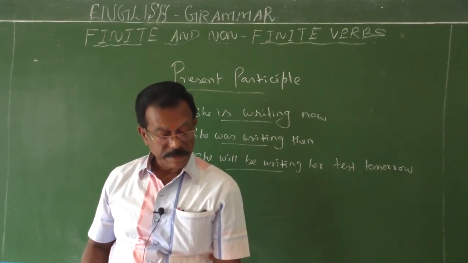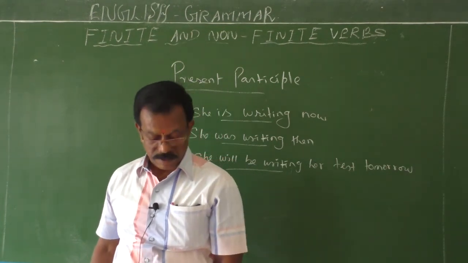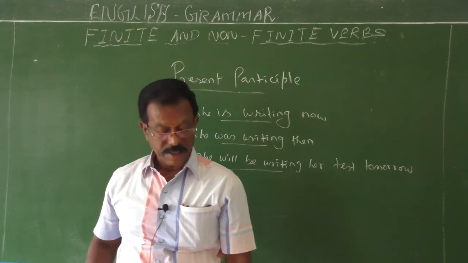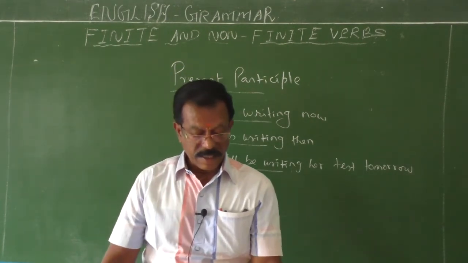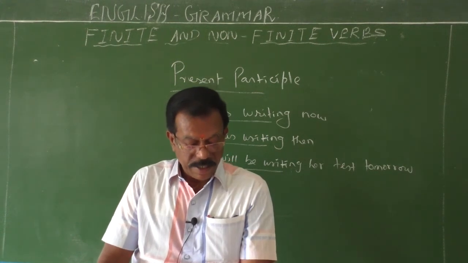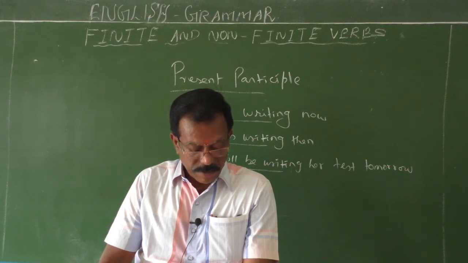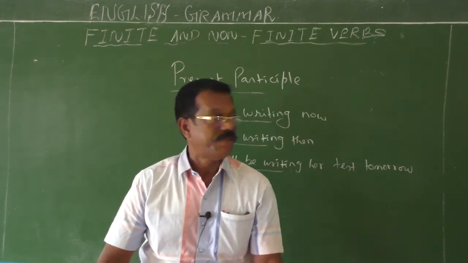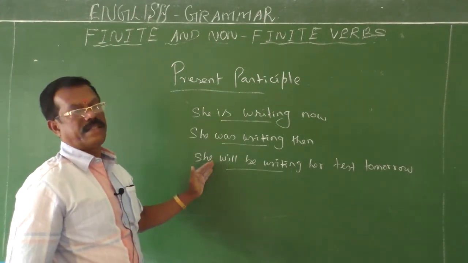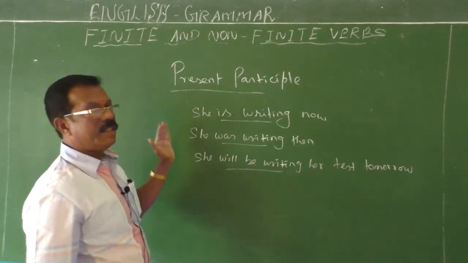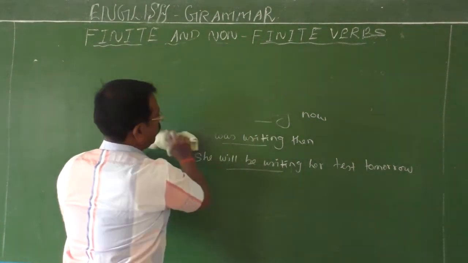And the present participle, we see, is sometimes used as a verb. See, we saw boys playing cricket. I saw him swimming in the river. I saw him crossing the road. So here we use this present participle to show the progressive tenses. Sometimes this present participle is used as an adjective. How? I will give you the example.